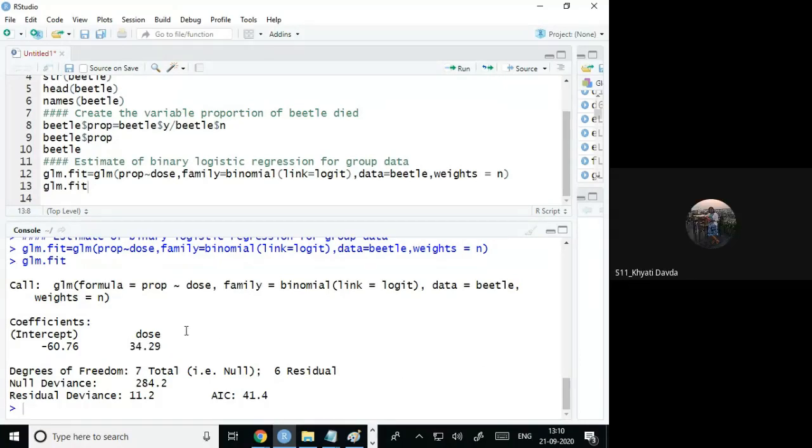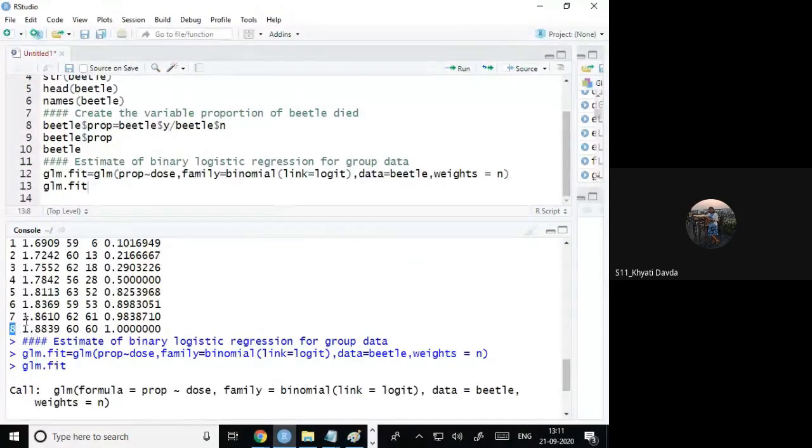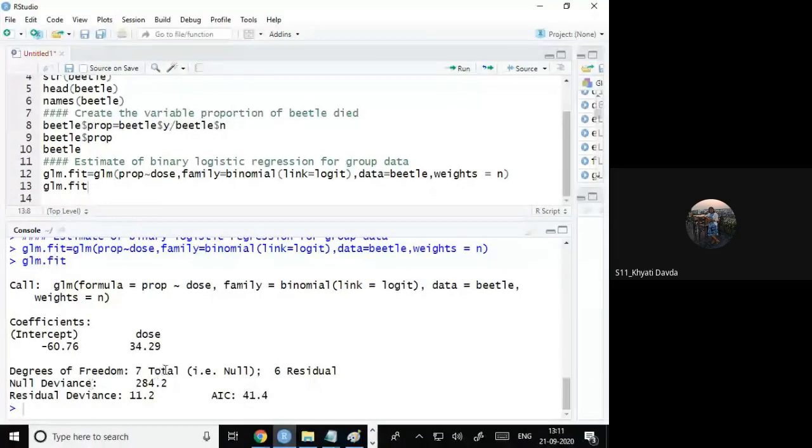So as the amount or concentration of the dose is increasing, it is suggesting that the probability of death of beetle is also increasing. Okay. And why here is the degree of freedom 7? Because we have 8 observations. Because we have 8 groups, so 8 minus 1 is 7, the degree of freedom of total. And what is the degree of freedom of residuals? It is 6, because beta 1 is only one, the degree of freedom of the dose is 1. So 7 minus 1 is 6, the degree of freedom of residuals.